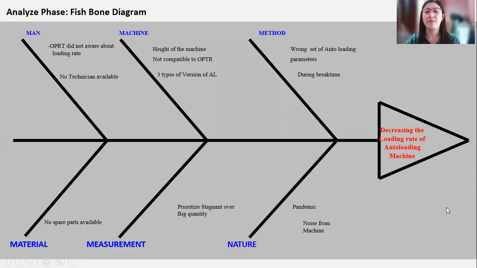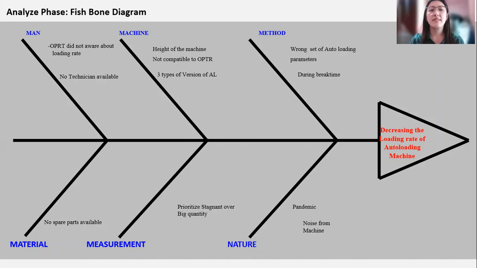Fishbone diagram: decreasing the loading rate of autoloading machine. Method: wrong set of autoloading parameters during break time. During break time, the operator has many machines to handle. In normal operation, they handle 3 machines, but during break time, they usually handle 5 or 6 machines.